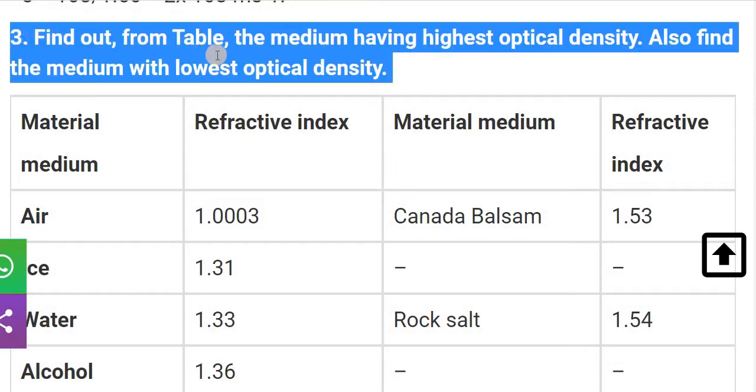Find out from the table the medium having the highest optical density. Also find the medium with the lowest optical density. How do we know about the density? By the refractive index. The more refractive index means the more density. Less refractive index means less density. So here you can see